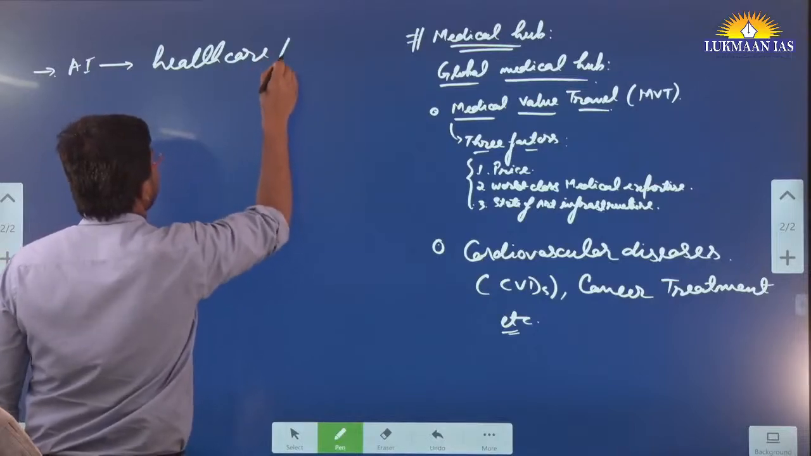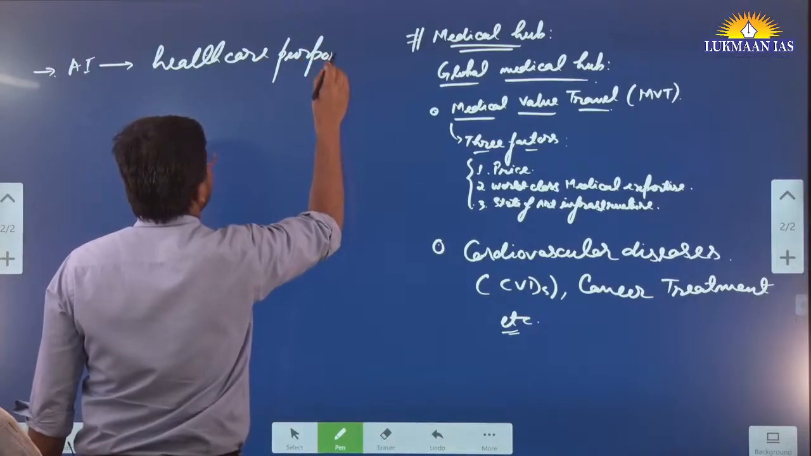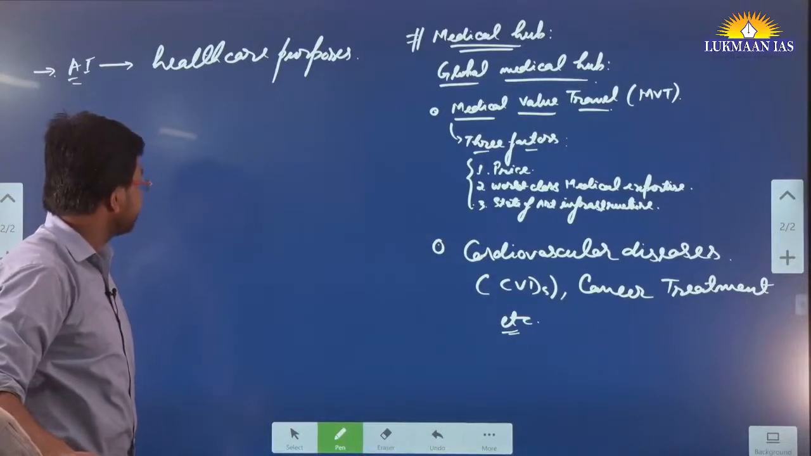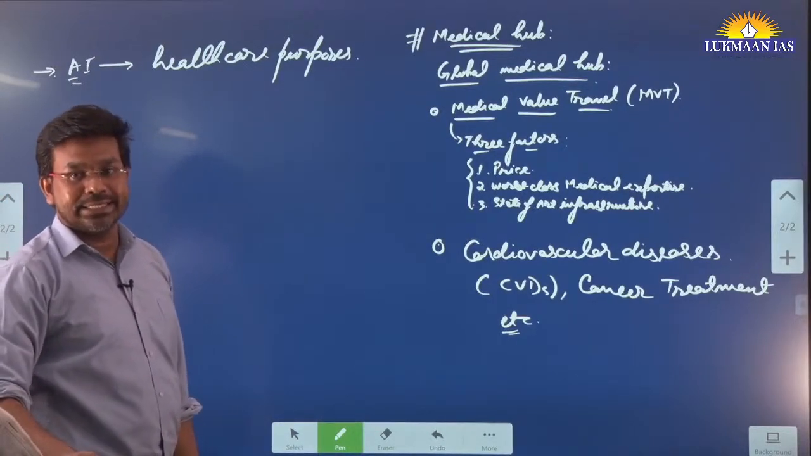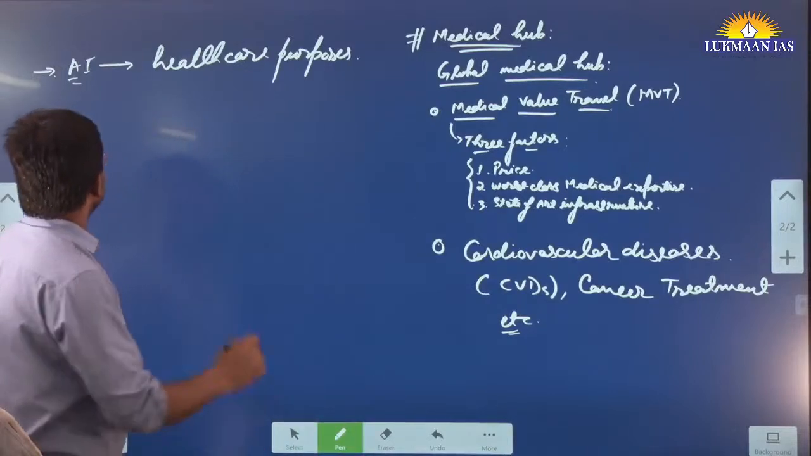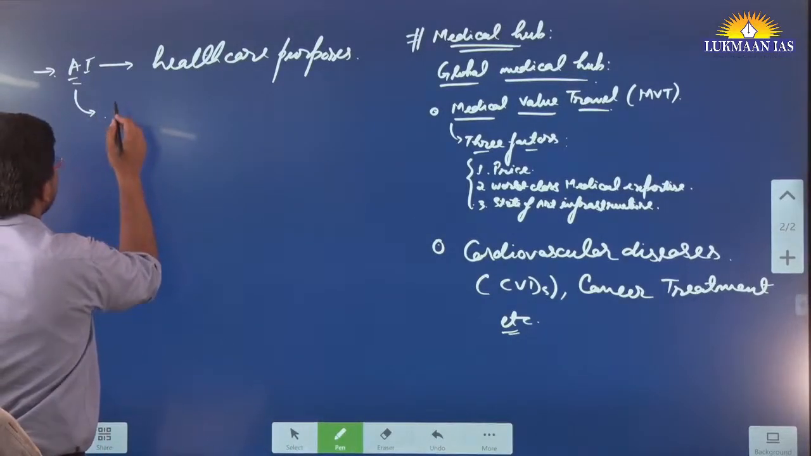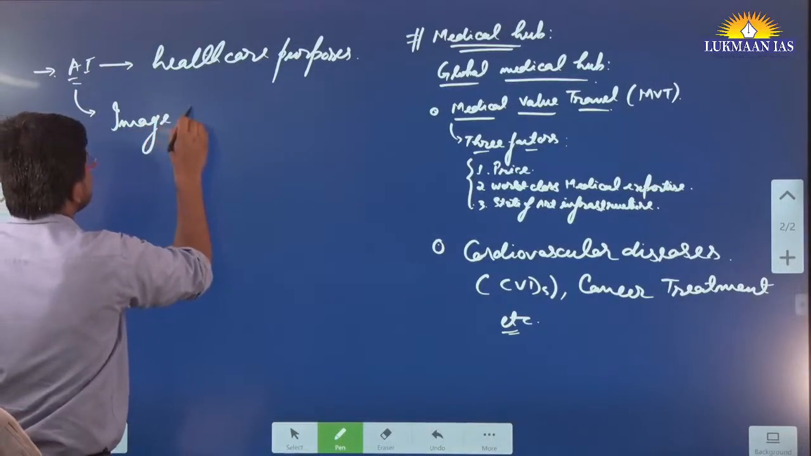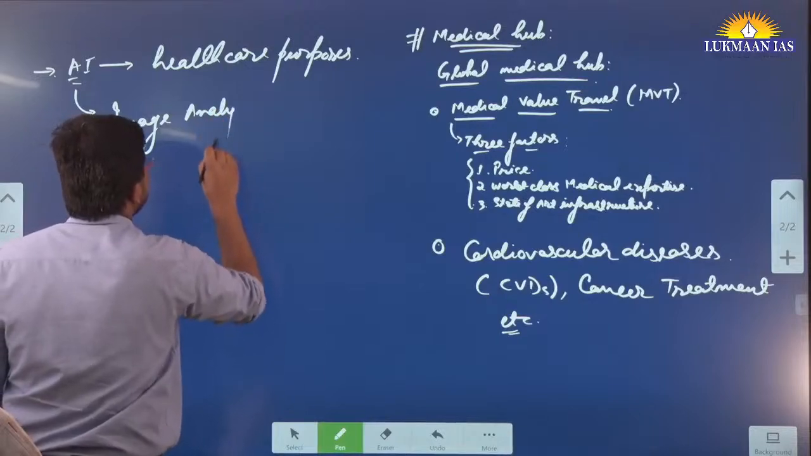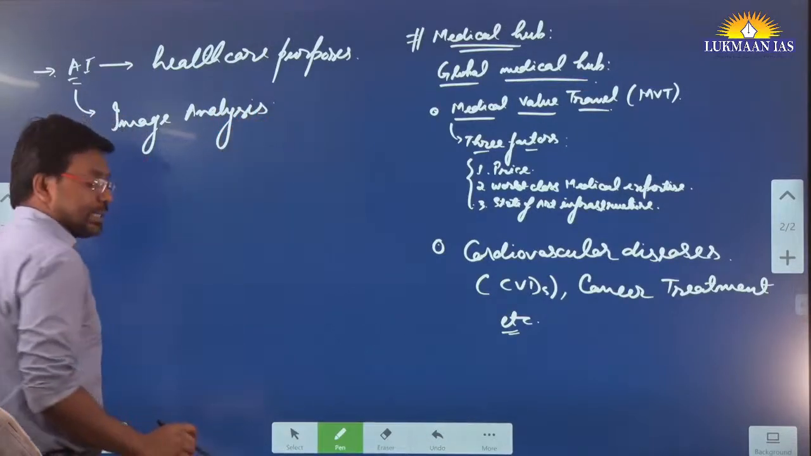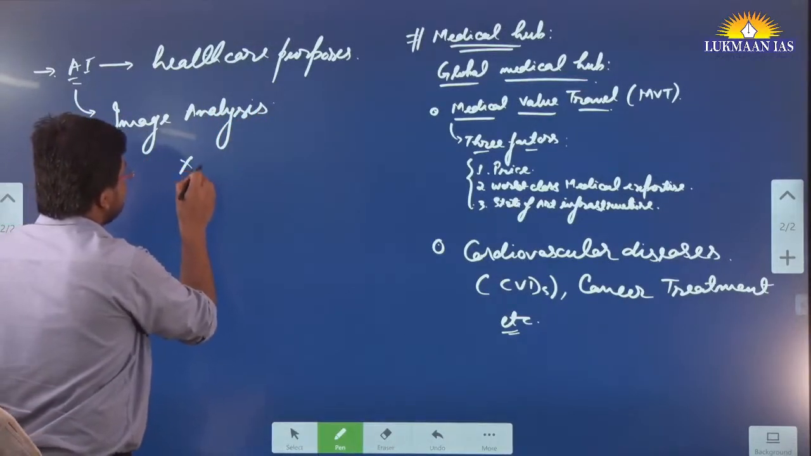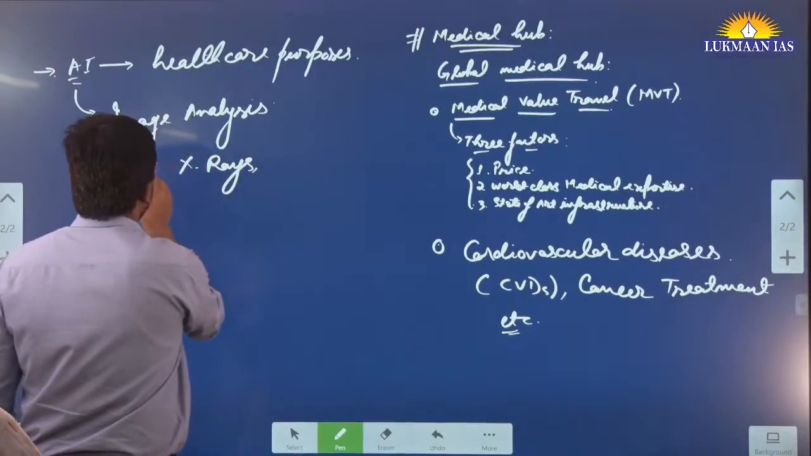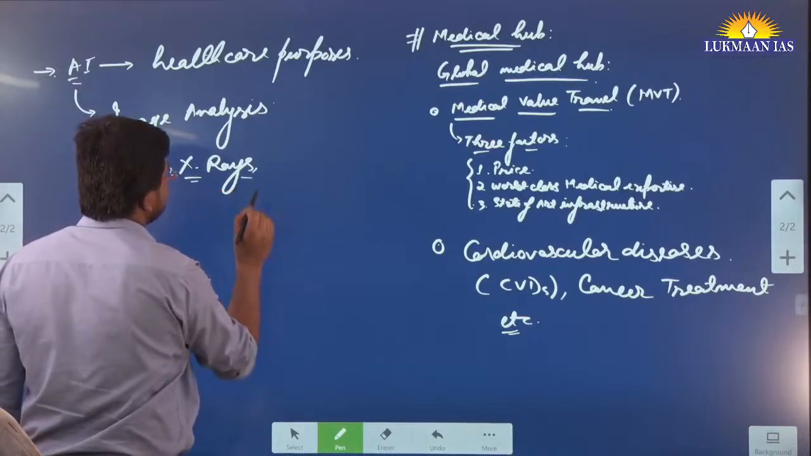Artificial intelligence we are using for healthcare purposes. So how can artificial intelligence be used for healthcare purposes? It can be used for, let's say, image analysis. We can do image analysis using AI. For example, if we have x-rays, or other such kinds of images.